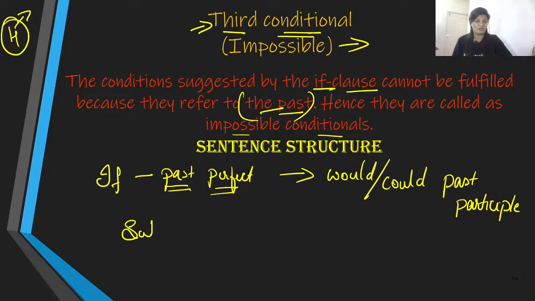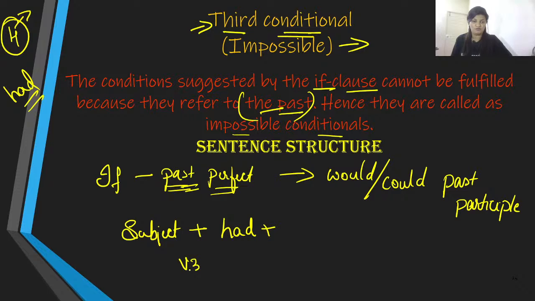It begins with subject. Soon after the subject, we have the auxiliary. In past perfect, we use the auxiliary had alone. Therefore, we use had. And then what's the main verb that we use in perfect tenses? Well, we use V3, which is past participle. So this is going to be the if clause in impossible condition.